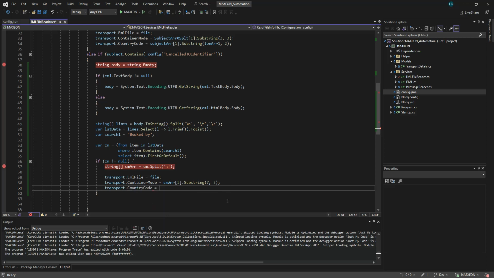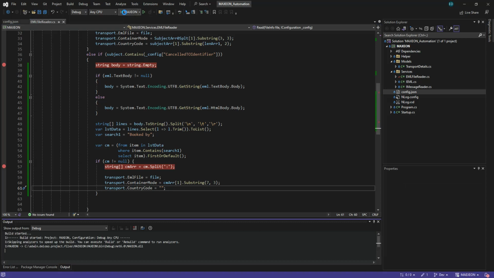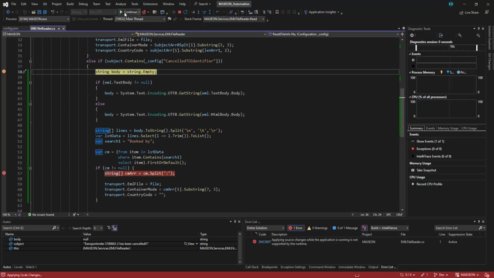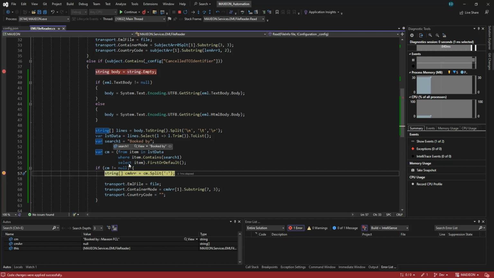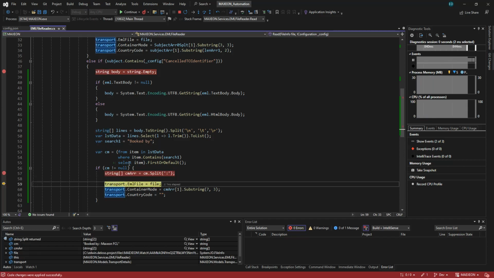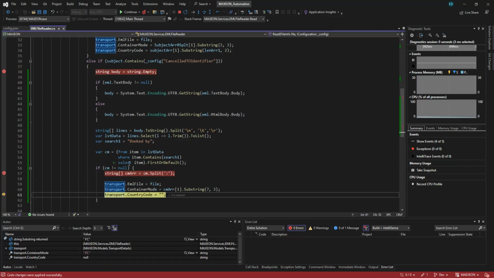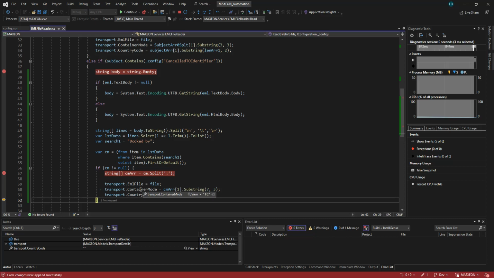Then transport that country code. Country code is equals to, there's another one. We need to get it later on. Right, so let's see. If CL. Why do you get only the if C?